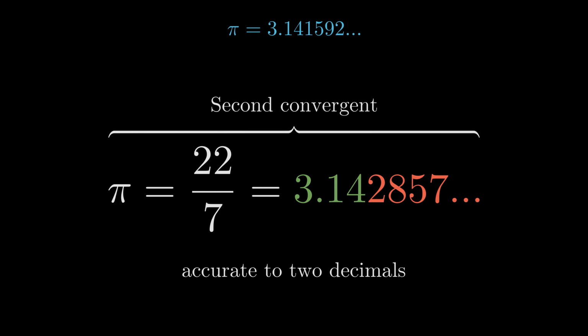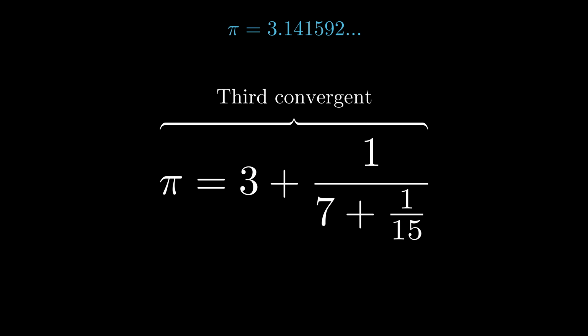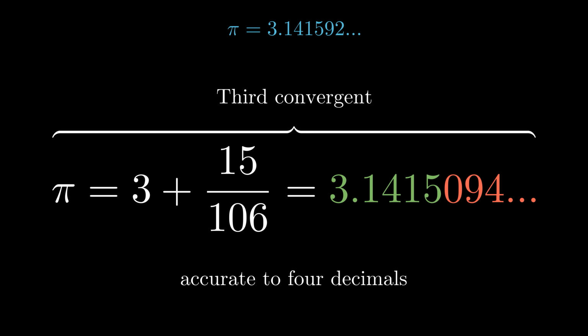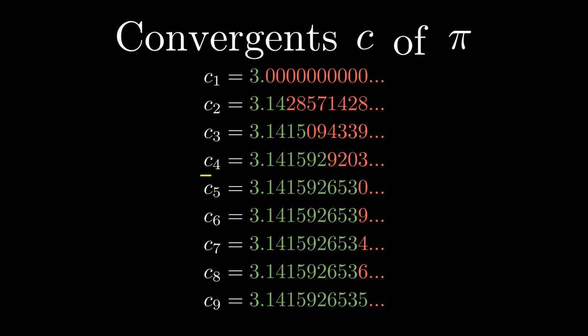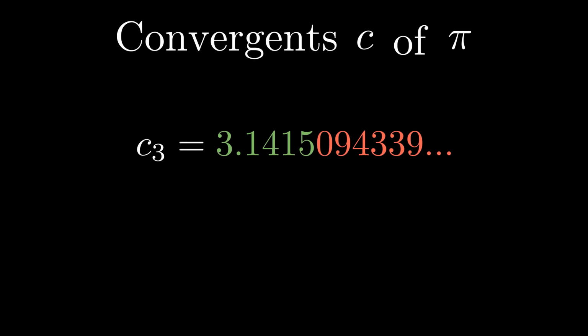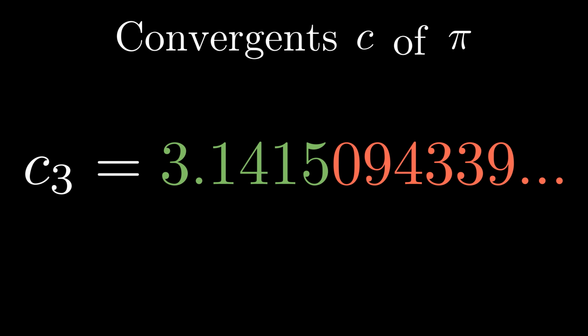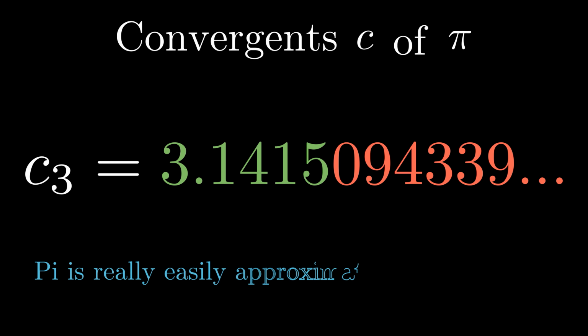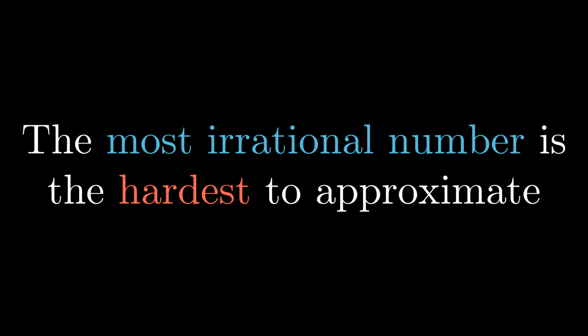Once you get the hang of it, we discover that the third convergent is accurate to 4 decimal places. And we can keep going, but here I want to point out two things. First, notice that the convergents don't always offer an approximation that's better than the last. Second, to get a practical approximation for pi, you don't really need to go any further than the third convergent, so pi is really easily approximated with fractions. And so, the most irrational number is the hardest to approximate.